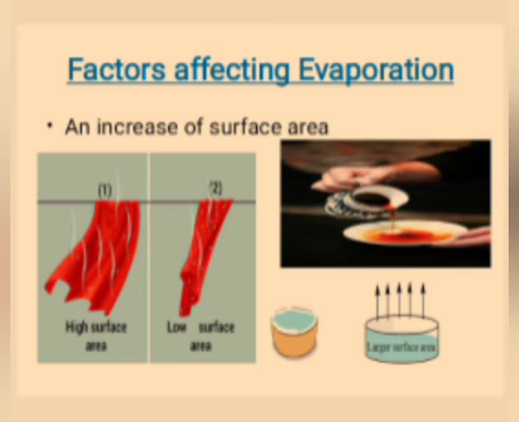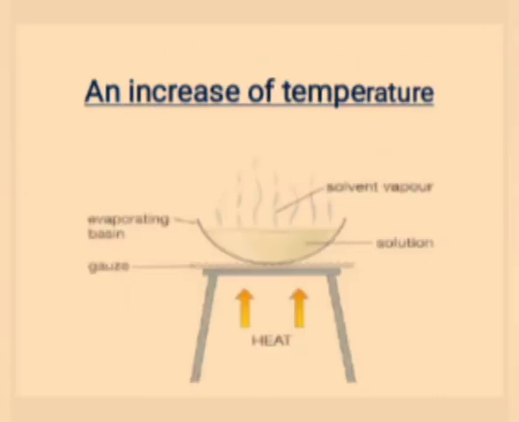While drinking tea in a cup and saucer, in the cup the surface area is less. In the saucer, the surface area is more. So, we pour the tea into the saucer. When the surface area increases, rate of evaporation increases. Second factor, an increase of temperature. When the temperature increases, the particles get enough kinetic energy to go into the vapor state. So, the rate of evaporation increases.